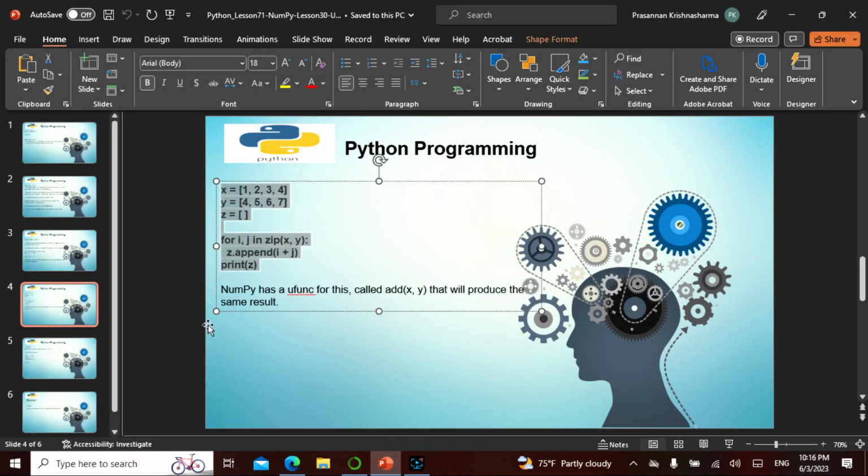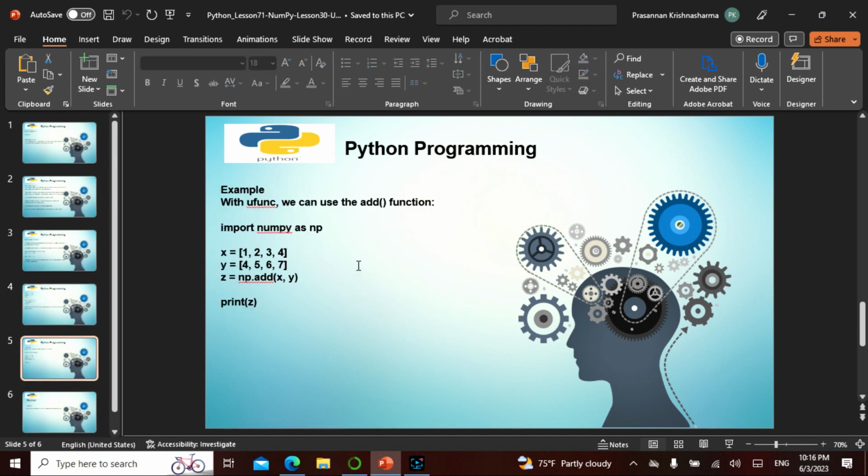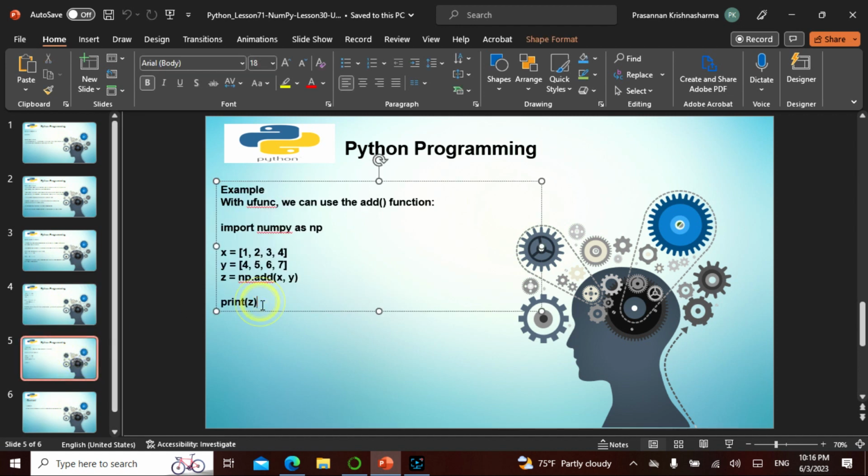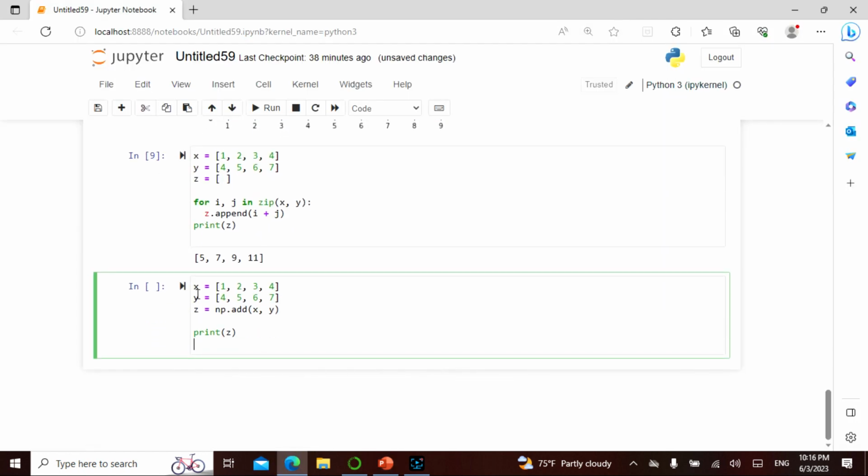So we are getting into that, which is why learning this is quite important. NumPy has a universal function called add, which is like the append. It will also produce the same result. So this is NumPy. You might say, why should I use this iterative approach just because you said vectorization? I can also do an add, right? Yes, NumPy actually does that, very finely. The same thing I can do here, and NumPy gives me an add. So this is also 5, 7, 9, 11. I hear you. And I can also do the same.